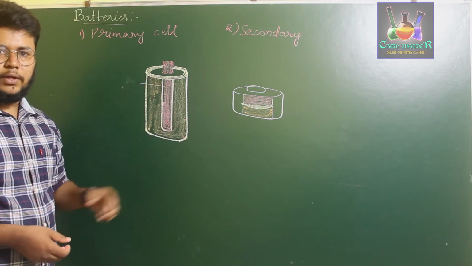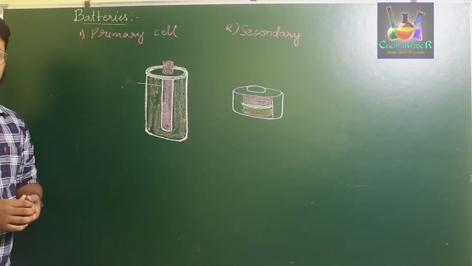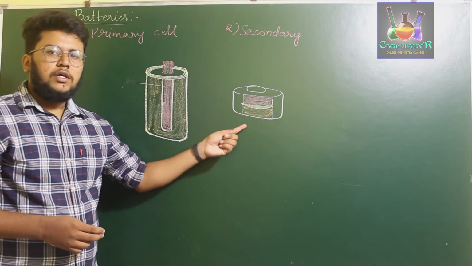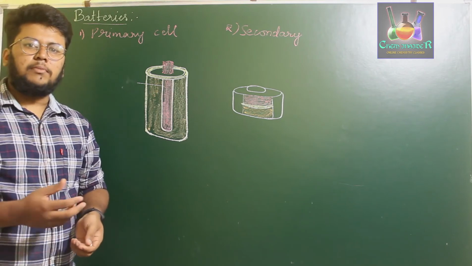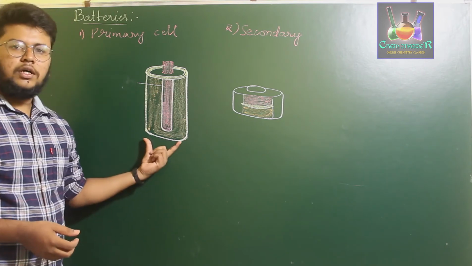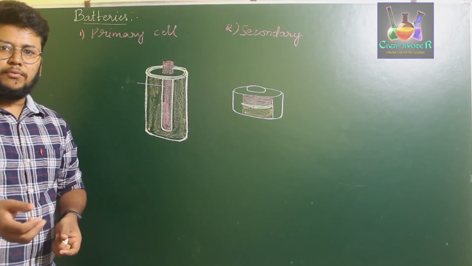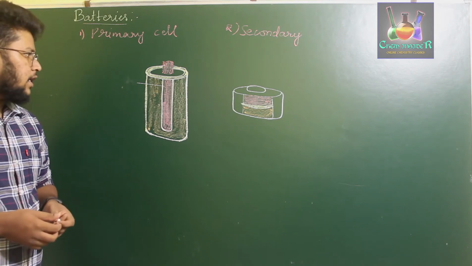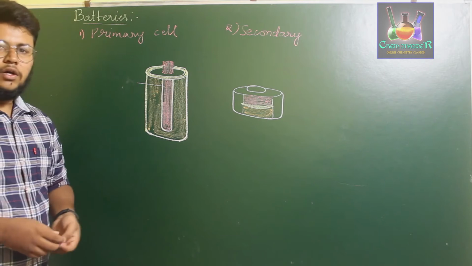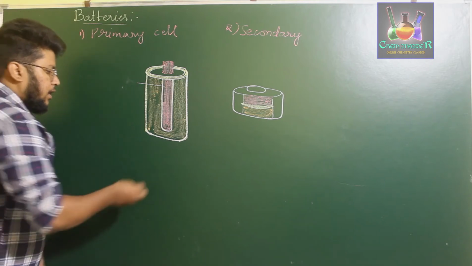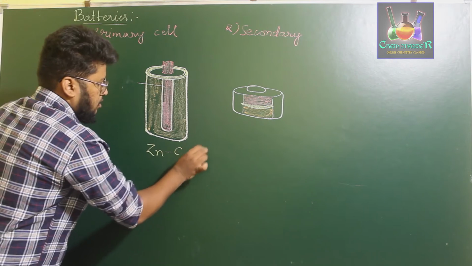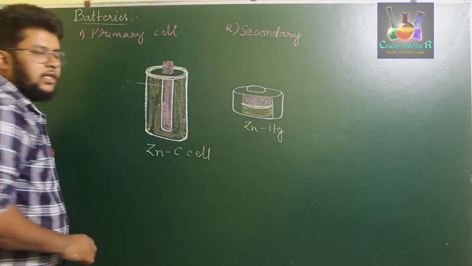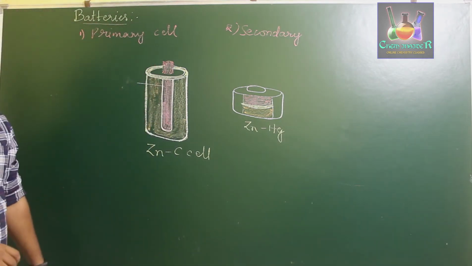So what we observe here is that we are using two different types of metals. For a cell used for watches, we use zinc amalgam. Whereas for normal device cells like remote cells or wall clock cells, it consists of zinc and carbon. This one is a zinc carbon cell. This one is a zinc and mercuric amalgam cell, the zinc Hg cell.